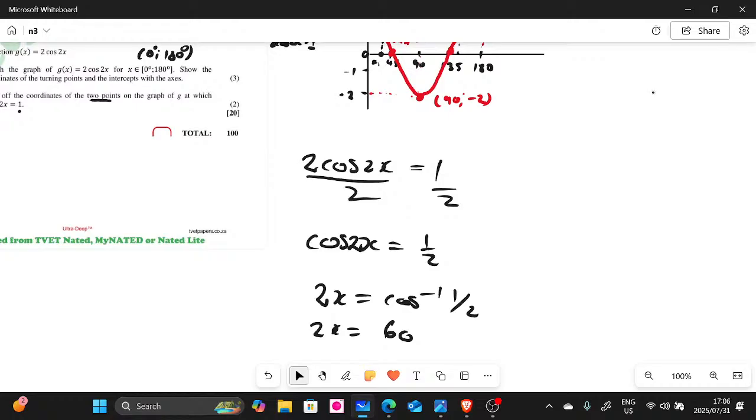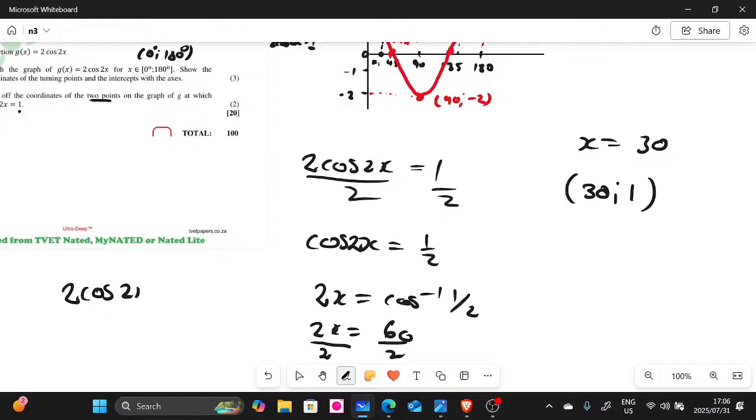Now we are looking for x, not 2x, so we divide by 2. So x is going to give us 30. So this is one of the points. When x is 30, y is going to be 1. You can double check by substituting in the original equation, which is 2 cos 2x. If you substitute 30 degrees on a calculator, you're going to get 1. That's for sure. But we need another one.